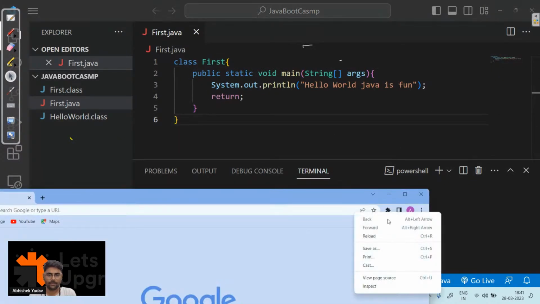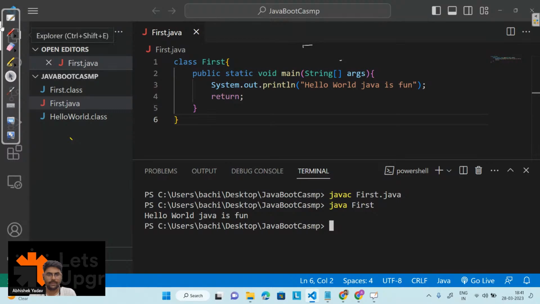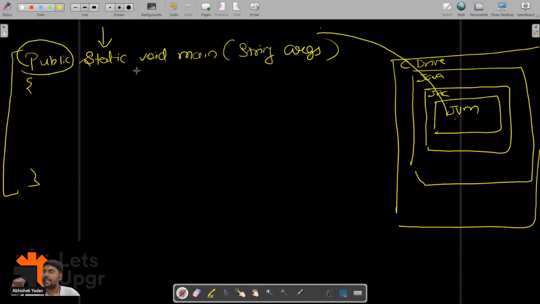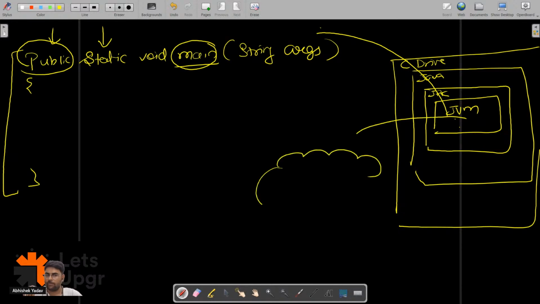Basically, I have to call this method in order to execute a Java program. This is my entry point, so I have to call this method from the JVM. That's why I'm using public, so that I can access this method from anywhere. That's why I'm making the main method public. And JVM is what, guys? It is a program.